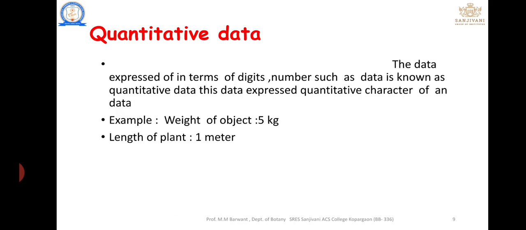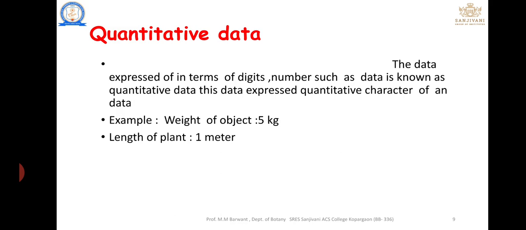The next concept is quantitative data. In the previous slide we learned about qualitative data. In this slide we are going to learn about quantitative data. Data expressed in terms of digits or numbers is known as quantitative data. For example, the weight of an object is 5 kg, the length of a plant is 1 meter.